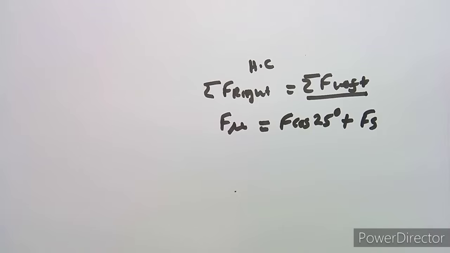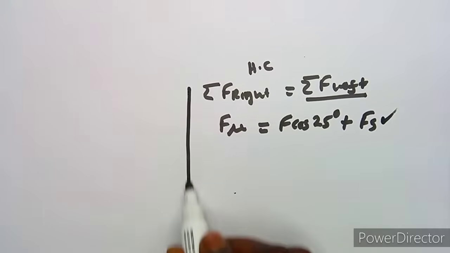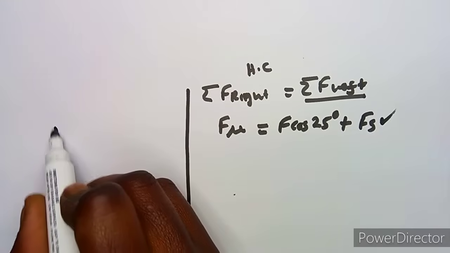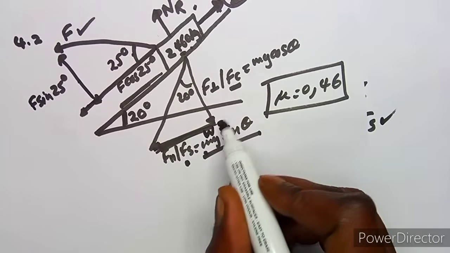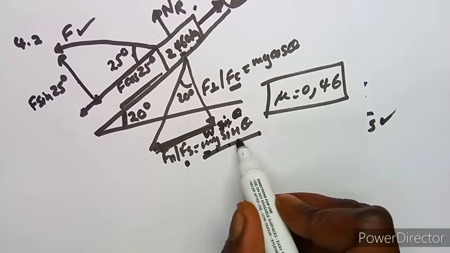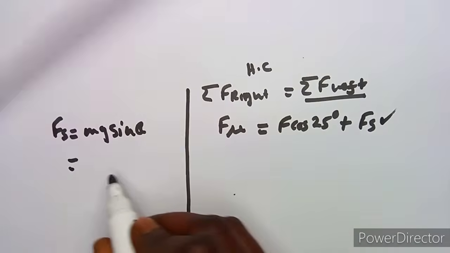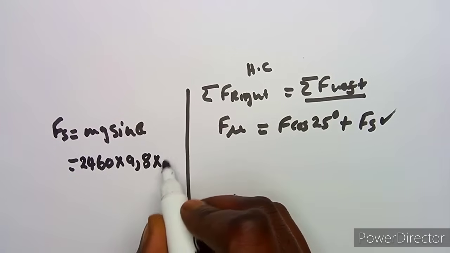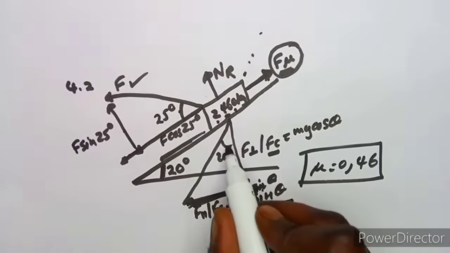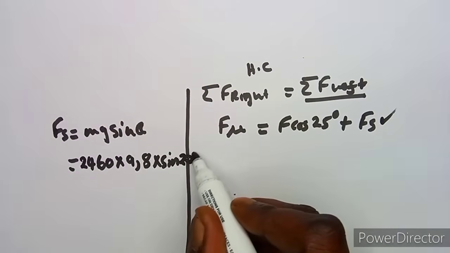So this is where we have our frictional force. Definitely we have to work aside our Fs. So let's put aside and calculate our Fs. Remember, from the formula that I gave you, Fs is equivalent to W sin theta, which gives us mg sin theta. We are given the mass, 2460, times the gravitational acceleration, times sin theta. This theta is the angle of the incline, which is 20 degrees. So it's going to be sin 20 degrees.